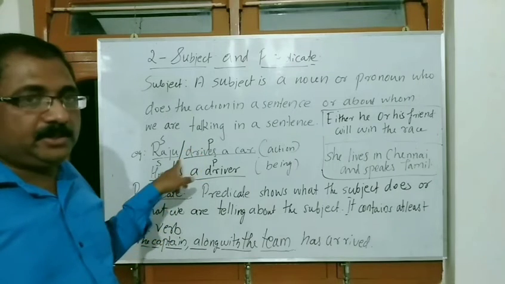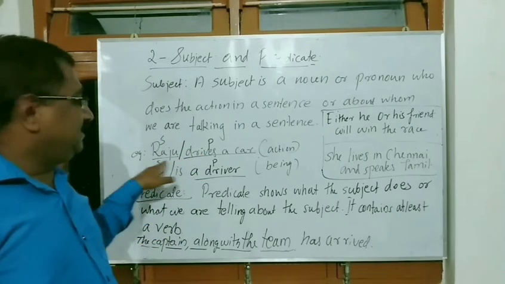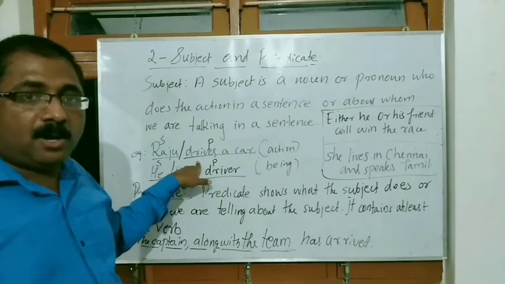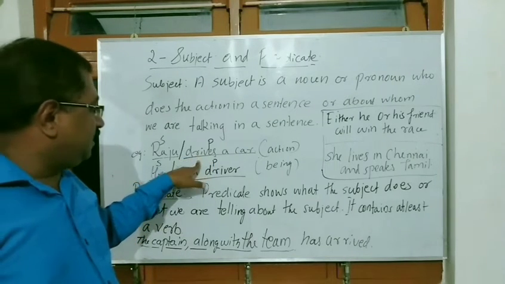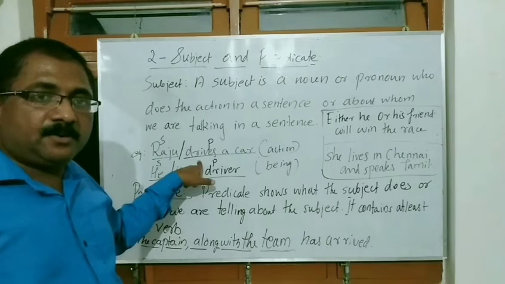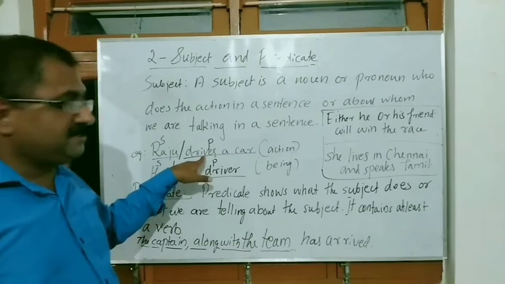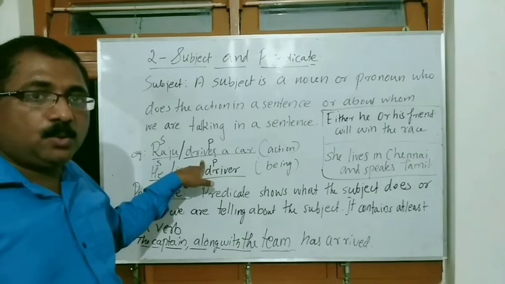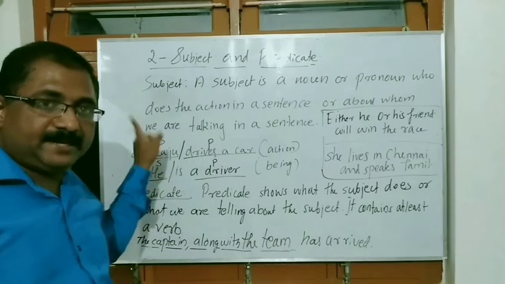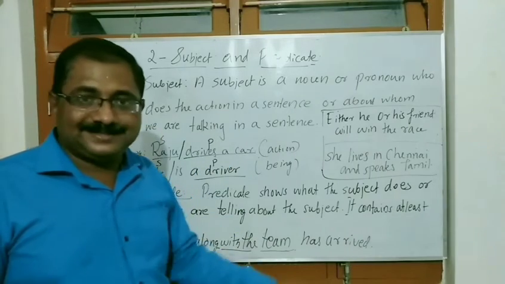Listen clearly: who or what we have to ask the verb. Which question is suitable here? Who is suitable there. We ask who drives, and we get the answer Raju drives. So Raju will be the subject there.